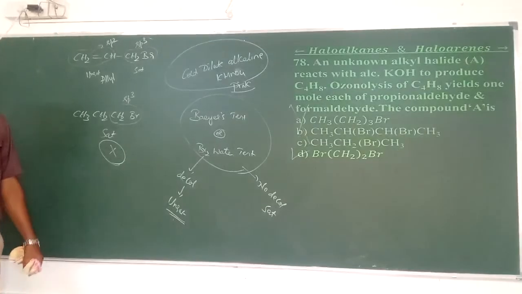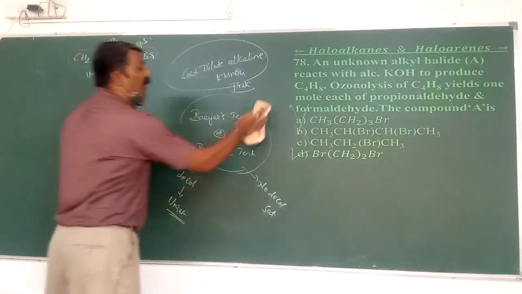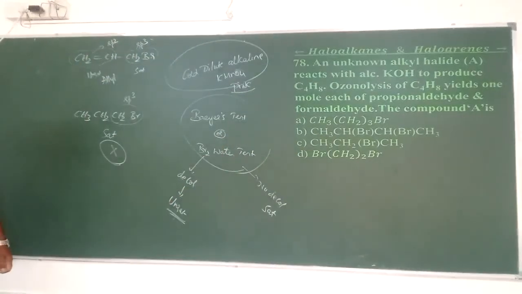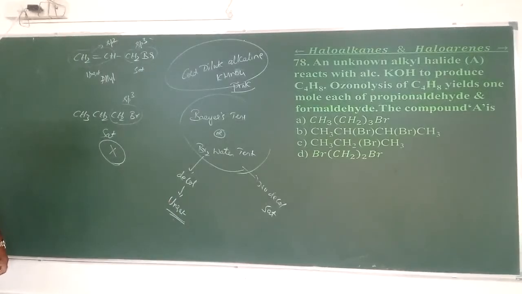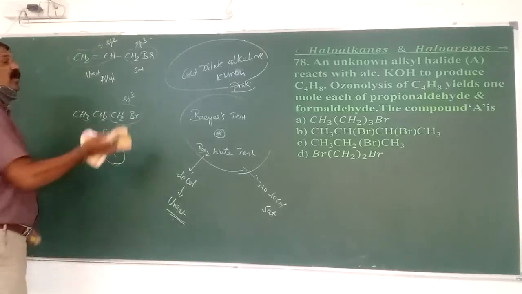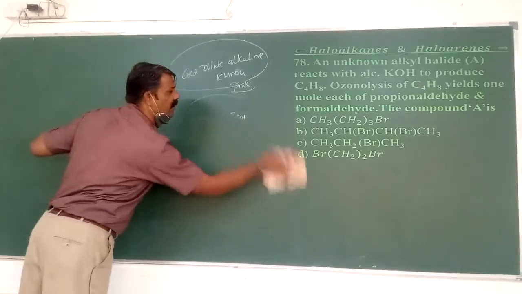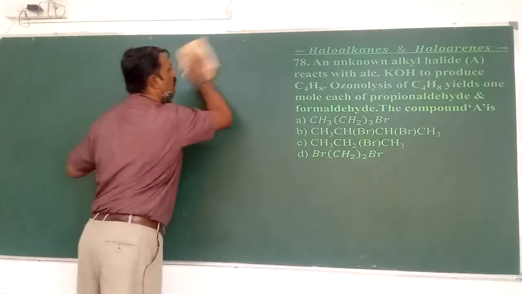Now we will move to the last one. An unknown alkyl halide A reacts with alcoholic KOH to produce C4H8. Ozonolysis of C4H8 yields only 1 mole of propionaldehyde and 1 mole of formaldehyde. Therefore, what must that compound be?